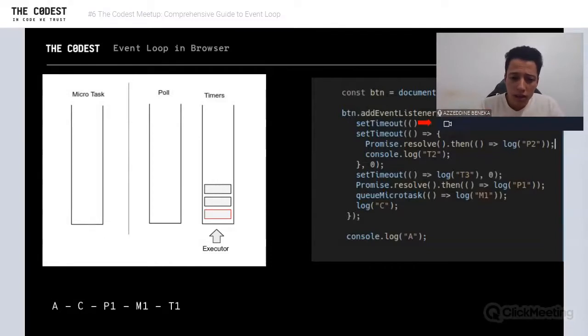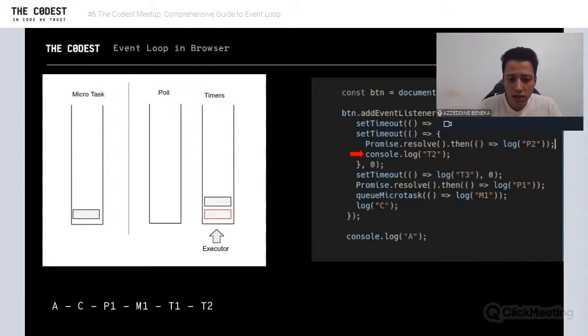After we finish this task, we have to go to microtask. Check, is there any task in microtask? No, right? Go to poll, nothing, go to timer. So there's nothing in poll, go to timer. Where are we in this? It's a setTimeout that contains two instructions, a promise and a console log. If we call the promise, it logically goes to microtask because it has more priority. And the second one is going to log T2 because it's just a simple call.